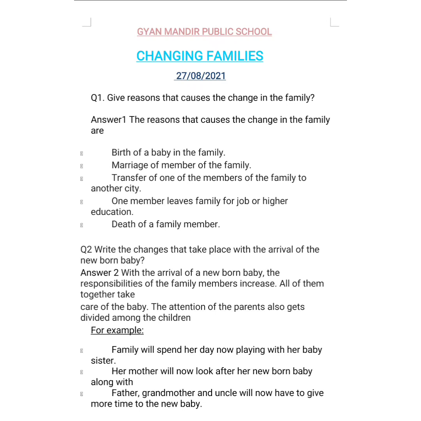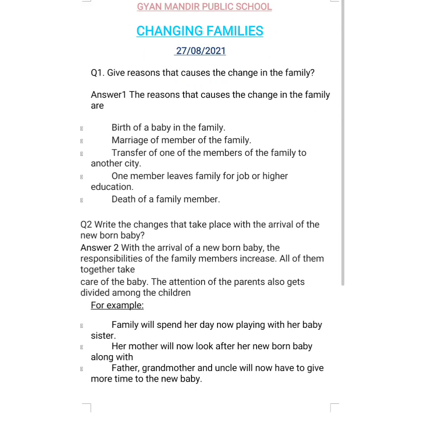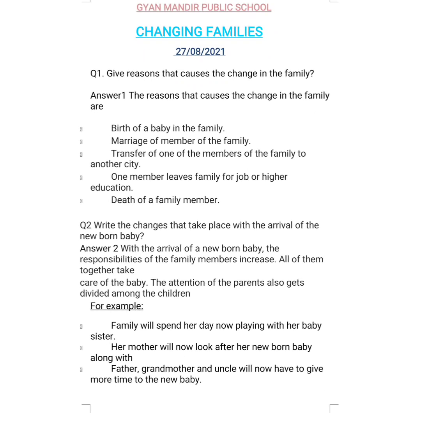Next is the marriage of a member of the family. Class, we all know that a new family member is added in the family, and because of it the change is there. Or a member of our family goes to a new house, so again a change can be observed. Next is the transfer of one of the members of the family to another city. When any one member of a family transfers to another city because of their job, we can see the change in the family.